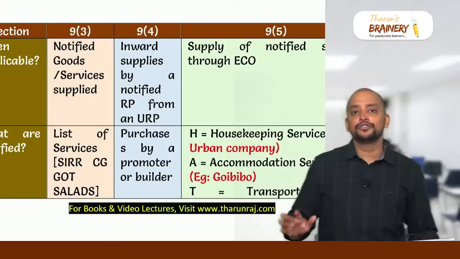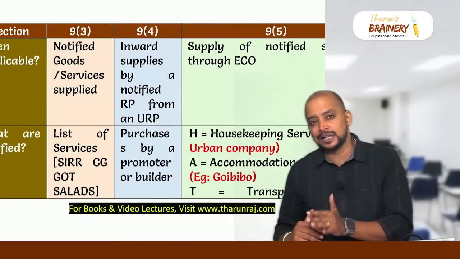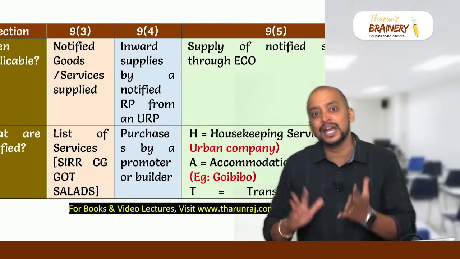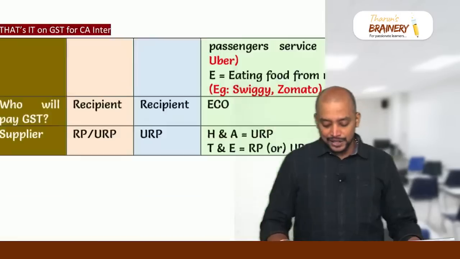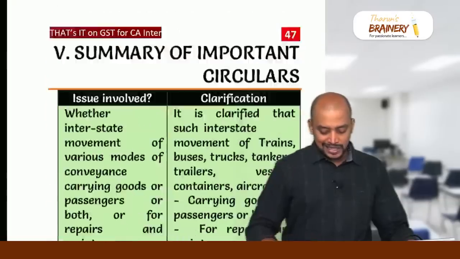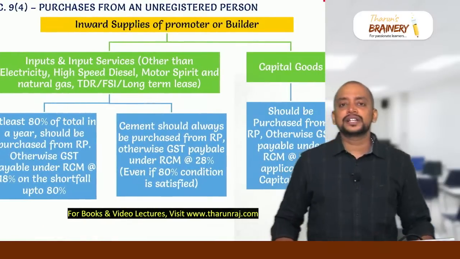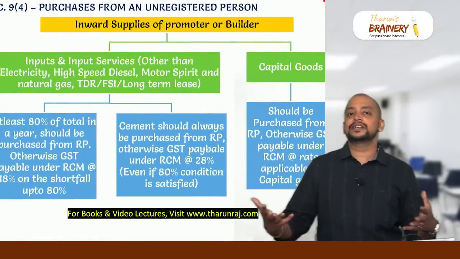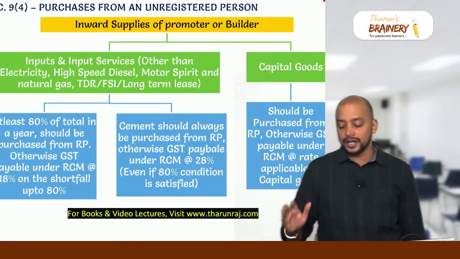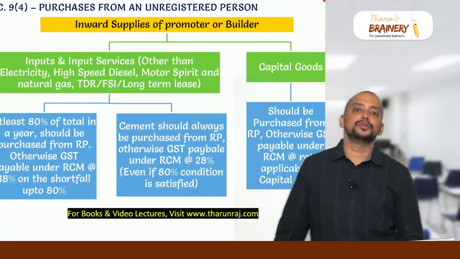Then 9(4) is inward supply of a promoter or builder, on which GST is payable by the promoter or builder under RCM when the promoter or builder is making purchase from an unregistered person. So in case of this 9(4), you need to remember one simple chart. That is, just check whether it is inward supply of capital goods. Promoter or builder is making purchase of capital goods from a registered person? Yes, ignore it. From an unregistered person, then pay GST under RCM at the rate applicable to capital goods.